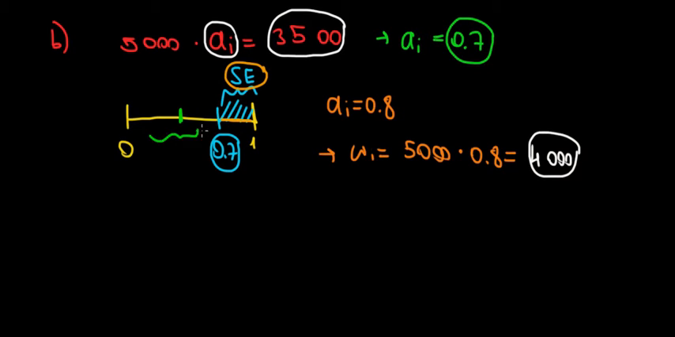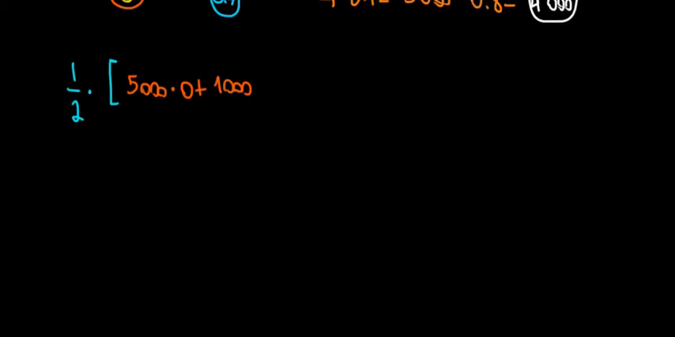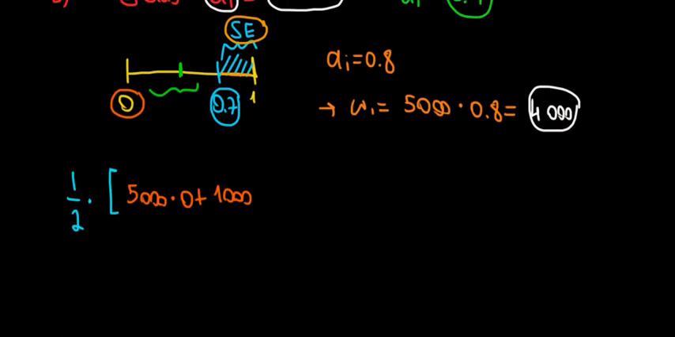So let's see what's going to be the average value created over here. What's going to be the average revenue, so to speak? Well, since that's going to be the midpoint, we saw how to calculate the expected value. That's going to be a half multiplied with the worst case scenario and the best case scenario. So the revenue created by the worst case scenario would be 5,000 multiplied with an ability of 0 plus 1,000. That is the revenue created for the company. Let me just recall that from the question: the individual creates revenue equal to 5,000 times A plus 1,000. Hope this makes sense. So 5,000 times 0 plus 1,000, and then we have the best case scenario.